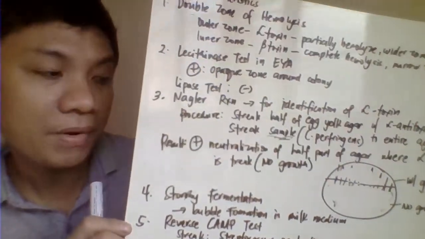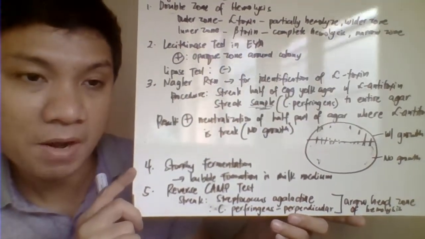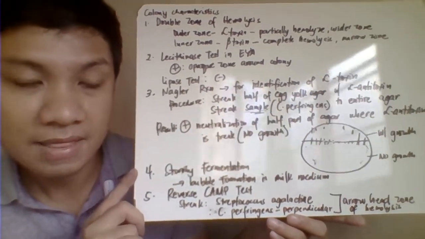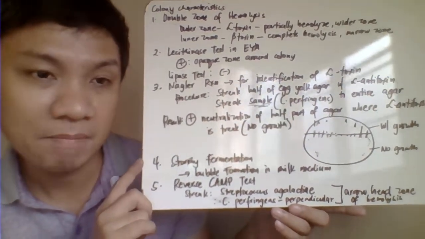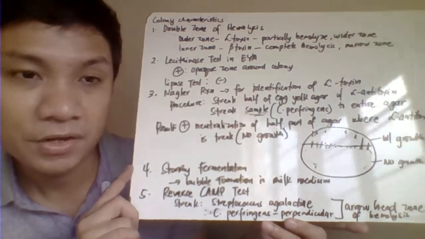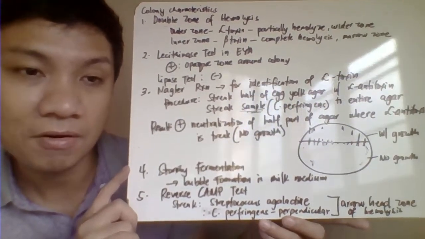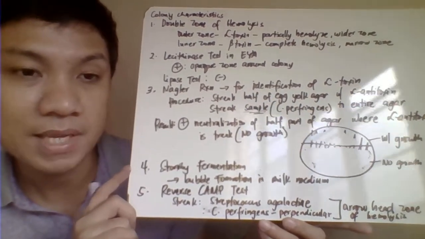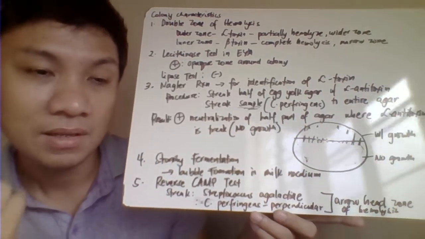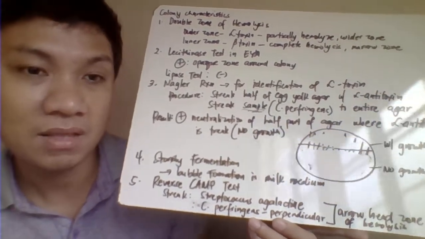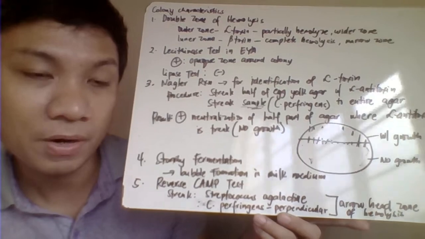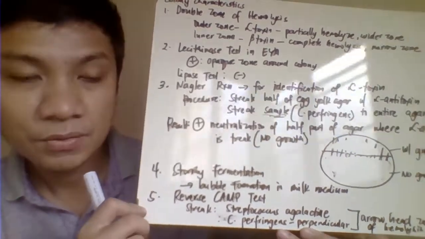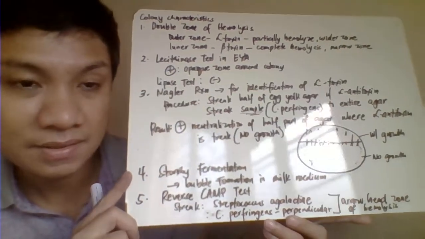Another one, Clostridium perfringens, also capable of the stormy fermentation, identified primarily in your milk medium. So, inoculate mo lang ang organism natin doon, ang Clostridium perfringens would produce here bubble formation, signifying that it tried to ferment your milk. So, we have also here the reverse CAMP test.